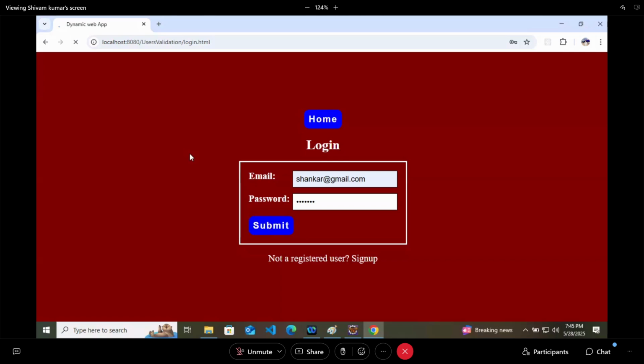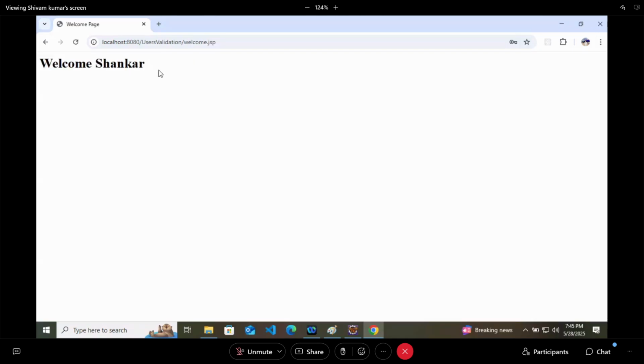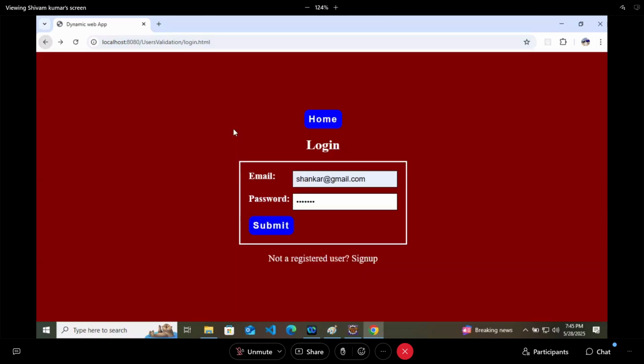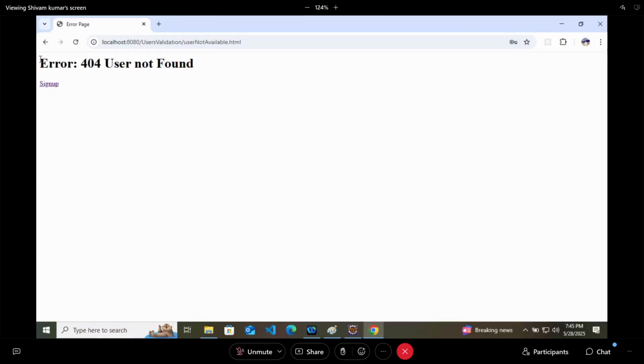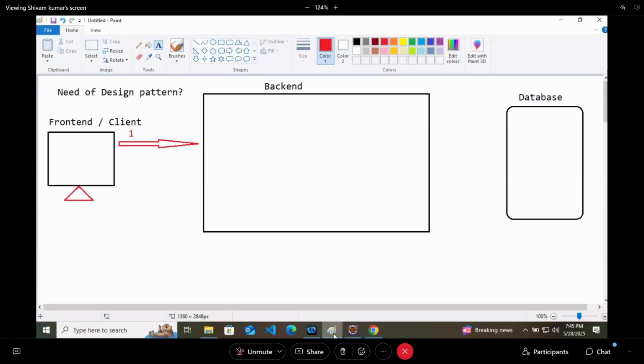Here I will get welcome Shankar. If I write something wrong, then I will get an error page. It's working. How the backend handles this part, and in Spring how the backend will handle this particular section, is what we are going to discuss.